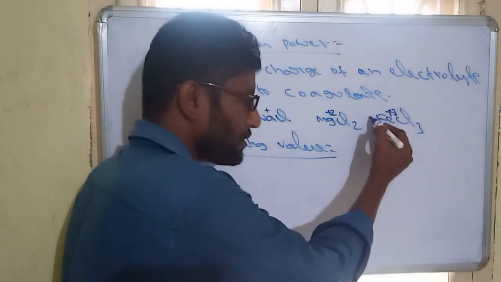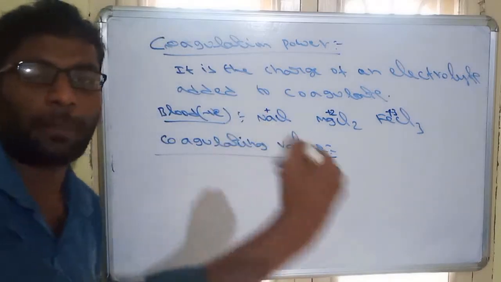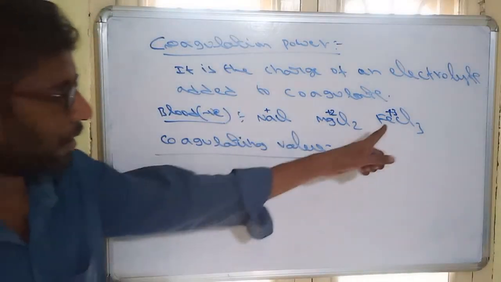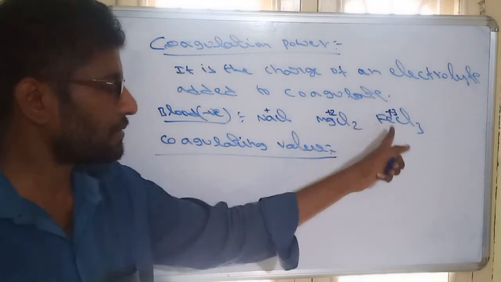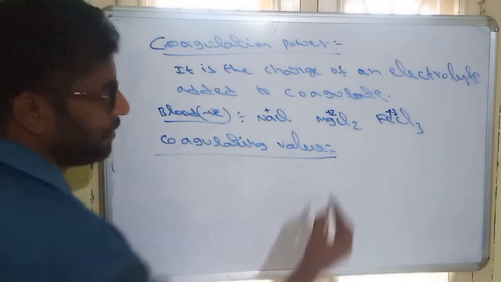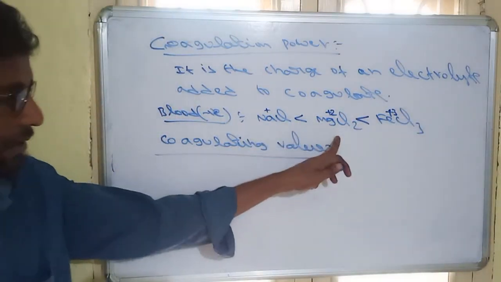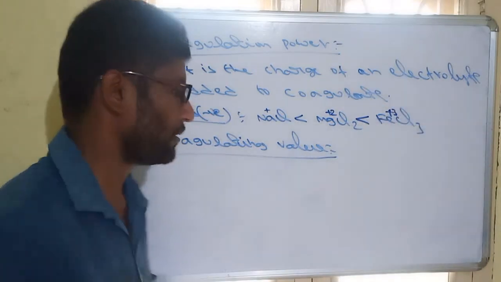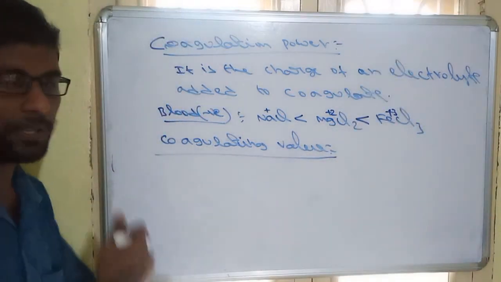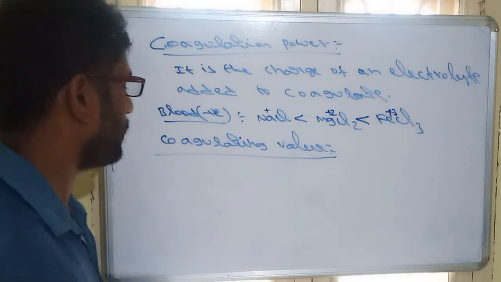All are positive ions, but here the positive charge is higher, so it has a high capacity of neutralization, a high capacity of coagulation. That's why it has high coagulating power. The order of coagulating power will be NaCl less than MgCl2 less than FeCl3. FeCl3 has the most coagulating power. The more the charge, the more the coagulating power.